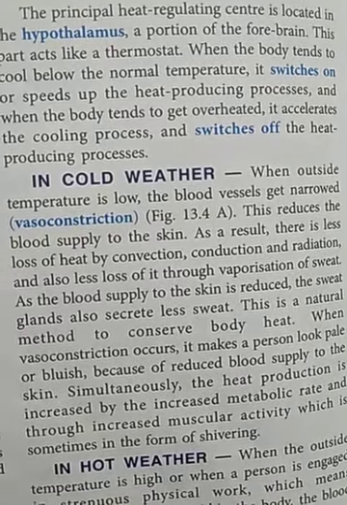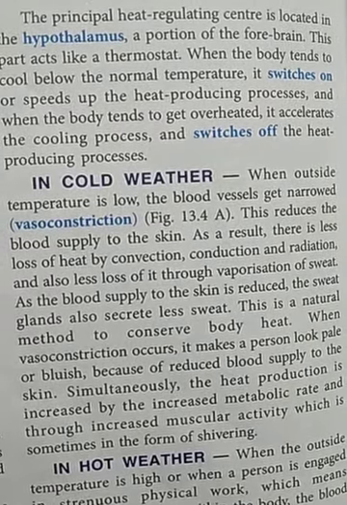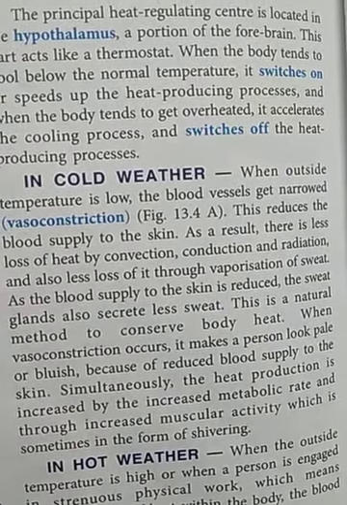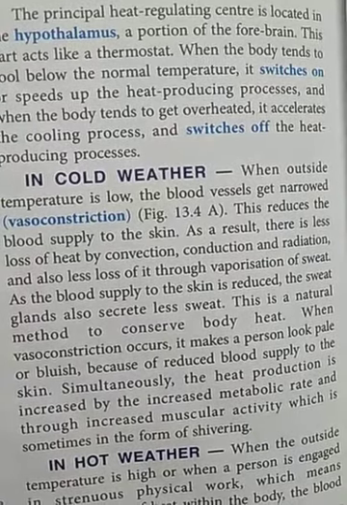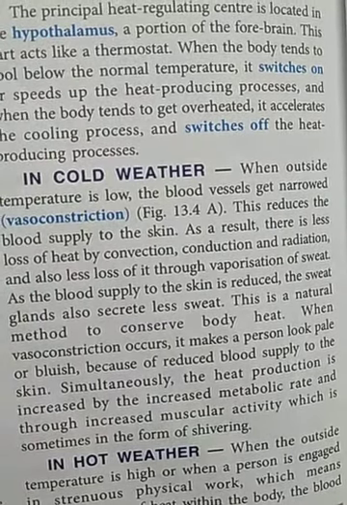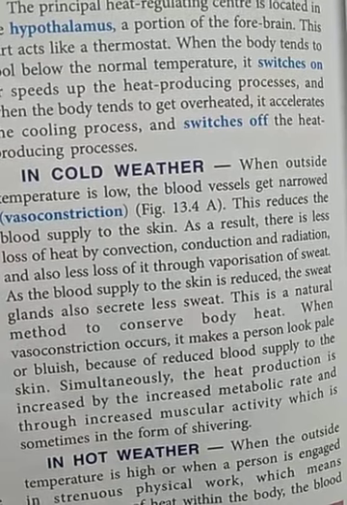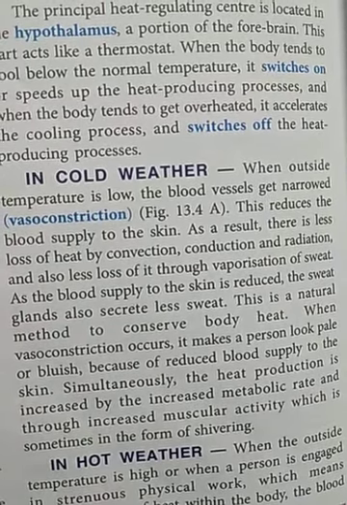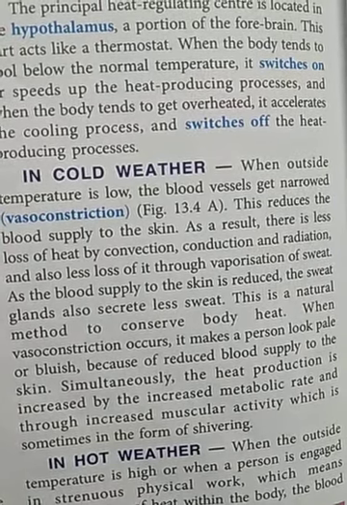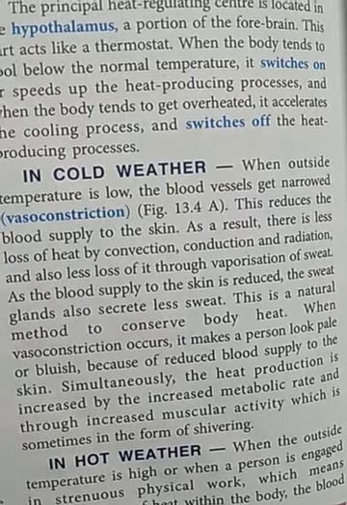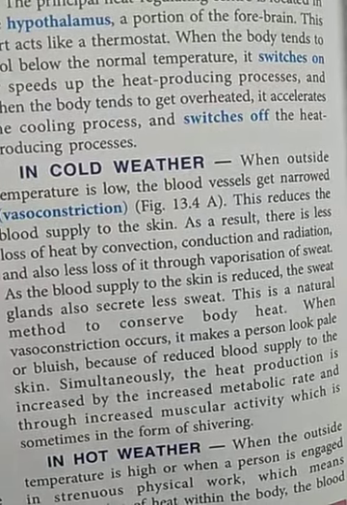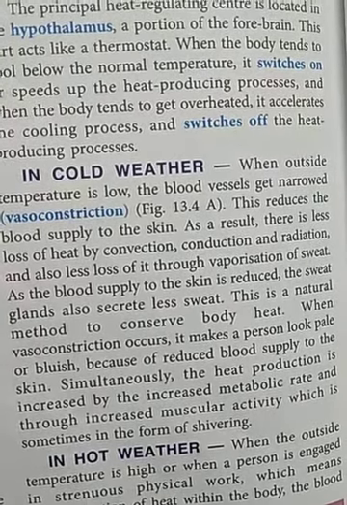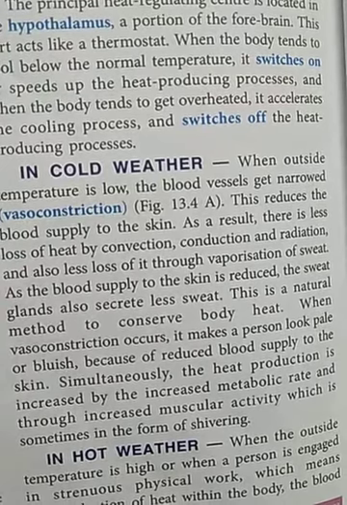And when vasoconstriction occurs, it makes a person look pale or bluish because of the reduced blood supply to the skin. So the heat production is increased at that time. Our hypothalamus increases the heat production by an increased metabolic rate. Increased metabolic rate means the metabolic activities in our body start at a very increased rate, and also through increased muscular activity, which is sometimes in the form of shivering.